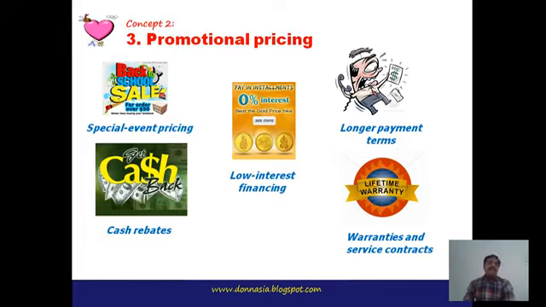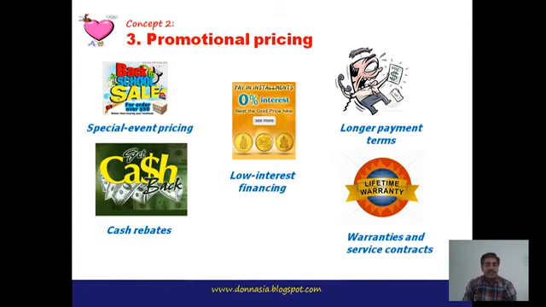Then warranties and service contracts. This is also one of the promotional pricing strategies, under which warranties are provided to the buyer for longer than what is commonly available in the market. For example, if a 1 year warranty is provided by other parties, then this particular company can provide more years of warranty for that product.